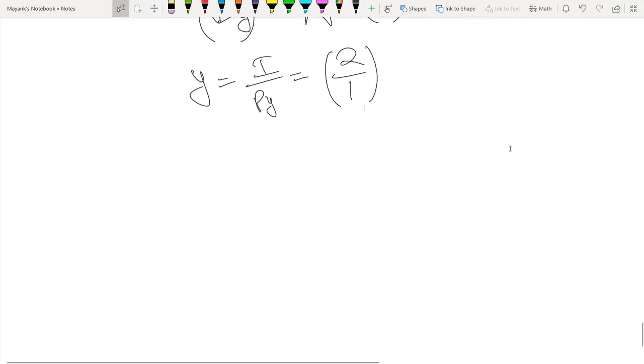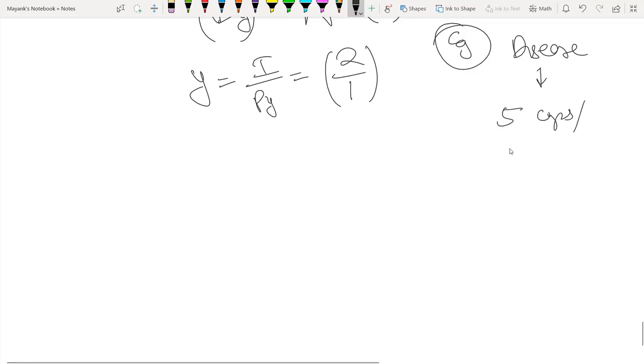There is an example of this. Let's say you are suffering from a disease and your doctor says that you have to consume 5 capsules per day. So up to 5 capsules you want to consume your medicine, beyond that you do not want to.